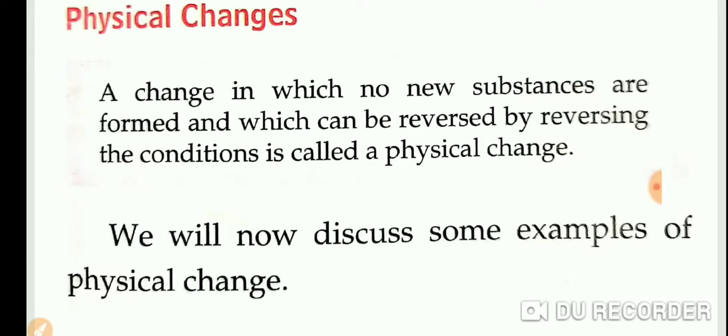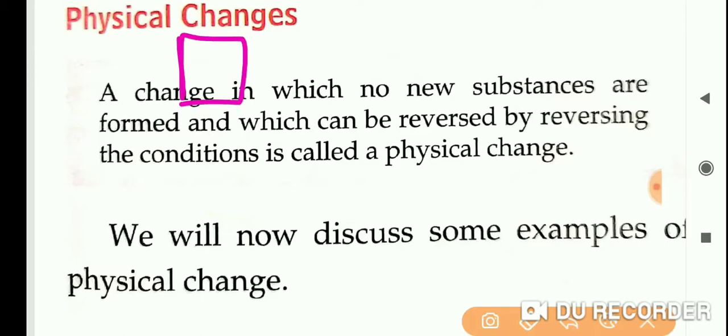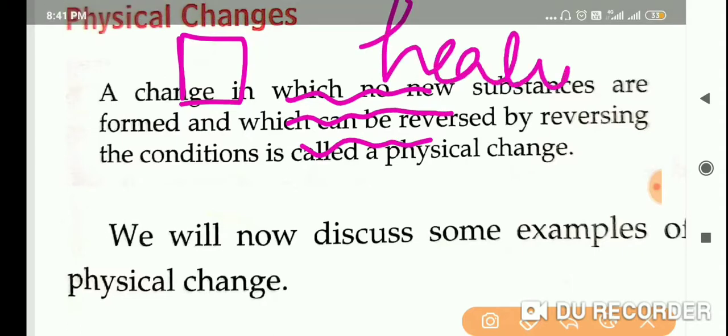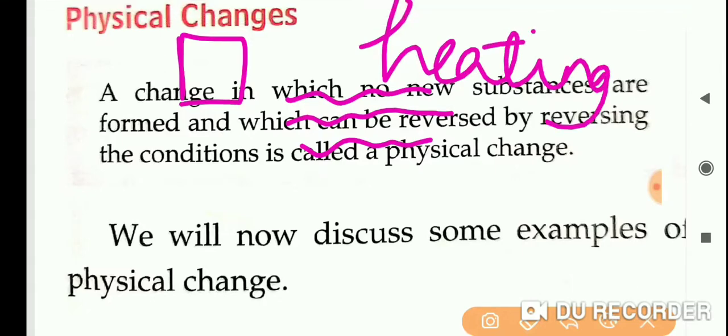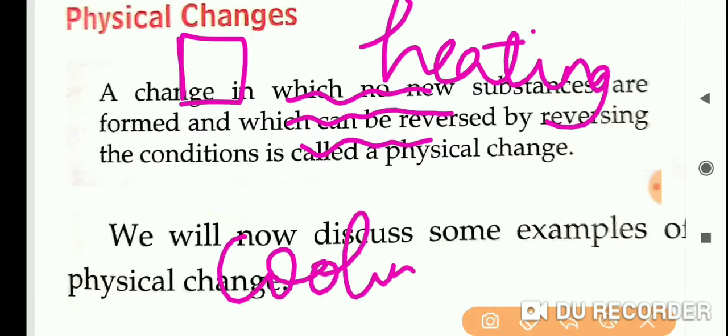In that, the first change is physical change. What do you mean by a physical change? For example, if I take an ice cube and heat it, it changes to water. Water is formed by heating. Then if I cool this water, what will happen? Water will change back to ice. It is a reversible condition, right?